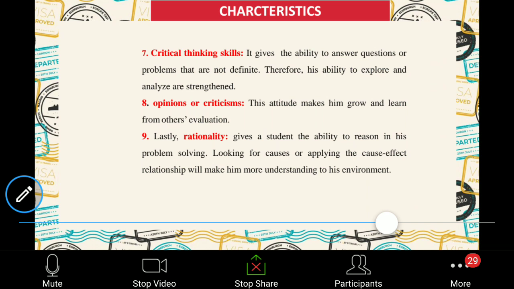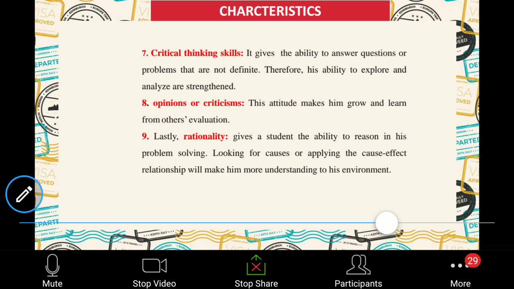Can you tell me? Yeah, it will help to change your thinking pattern. You will be seriously thinking about one issue and trying to get the possible conclusion for it. So that is the critical thinking skills.